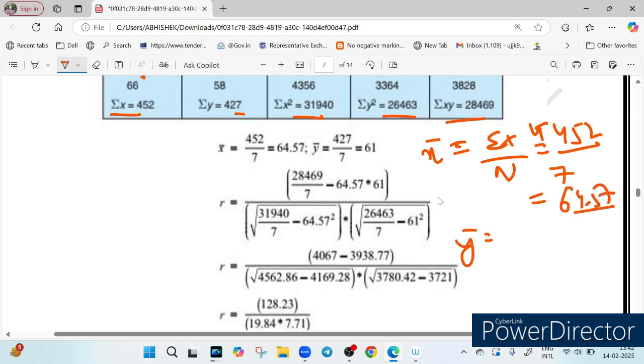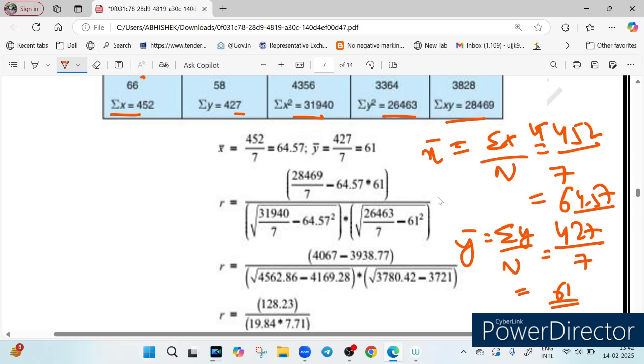Similarly, what is y bar? Y bar is summation of y divided by n. What is summation of y? This is 427, right? So this is 427 divided by 7. This will give you 61. Okay, so now you know x bar, now you know y bar, right?